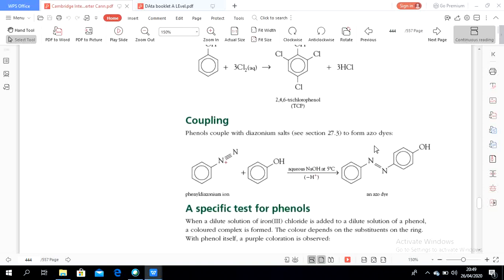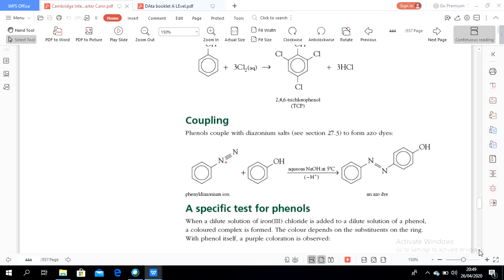The reaction uses aqueous sodium hydroxide at 5 degrees Celsius, because at high temperature there would be no reaction, or the reaction would not be as expected.